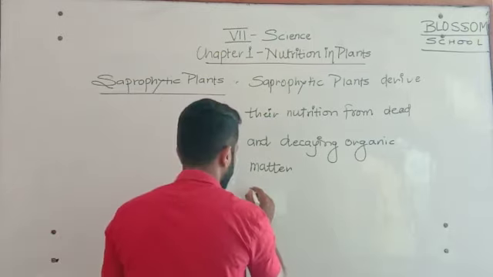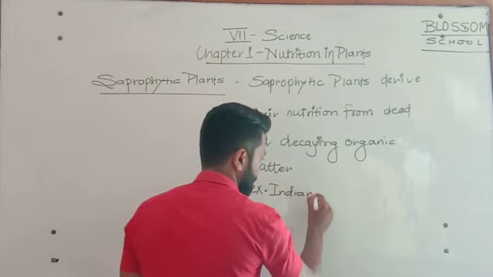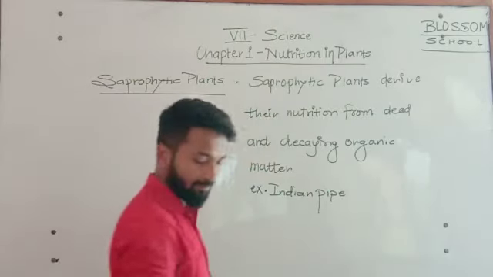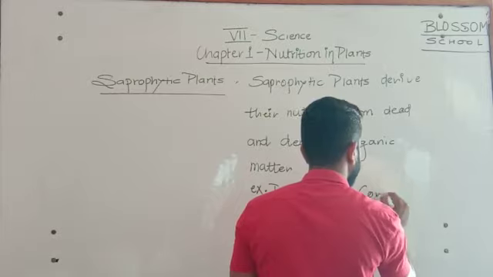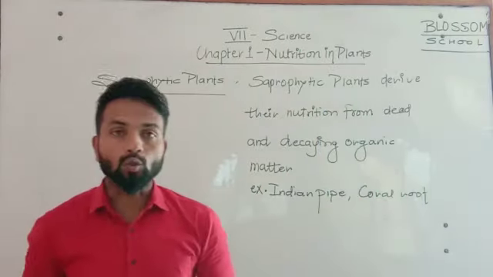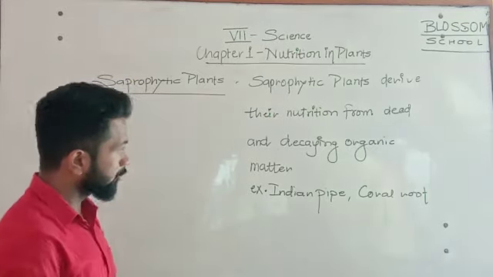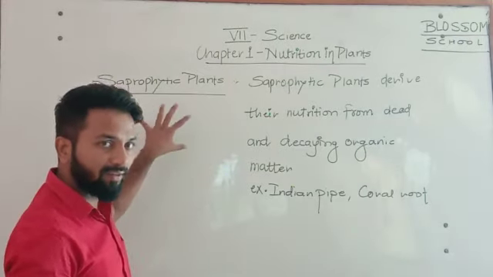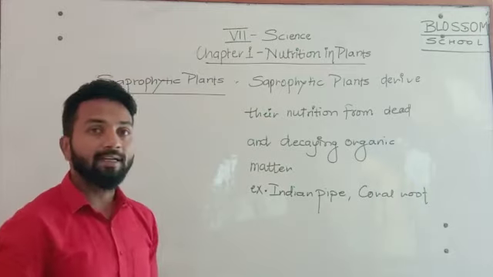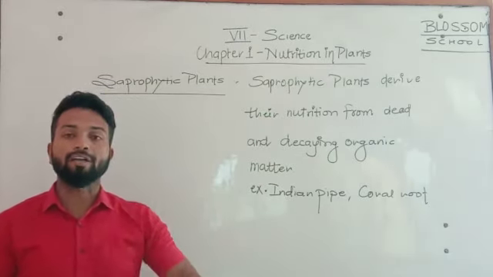So here are some examples. You can say Indian pipe plant, this is the first example, and second is coral root. So these are the 2 examples of saprophytic plants. So again you have to write the definition of saprophytic plants. So what is the definition? Saprophytic plants derive their nutrition from dead and decaying organic matter.